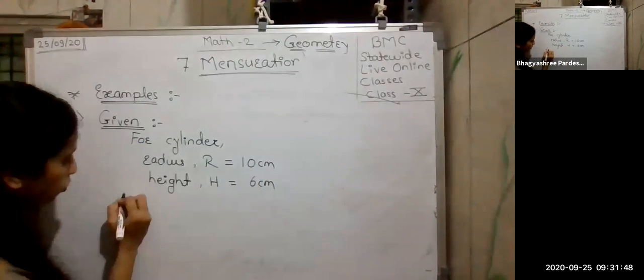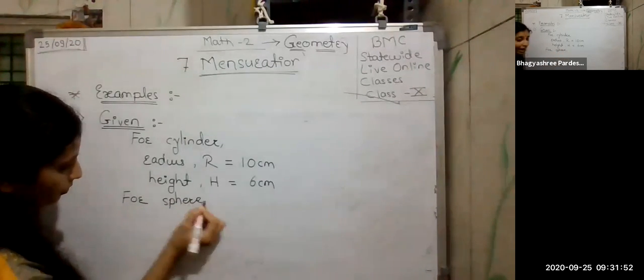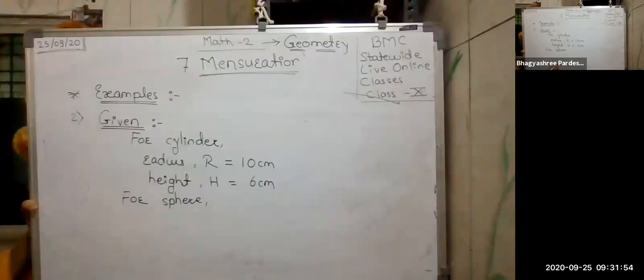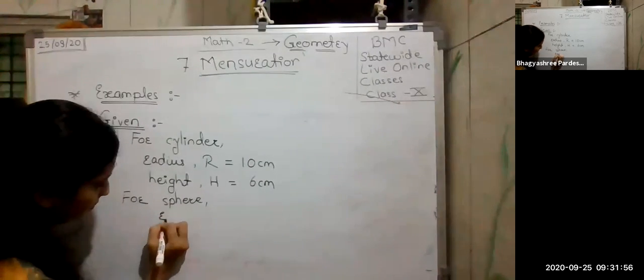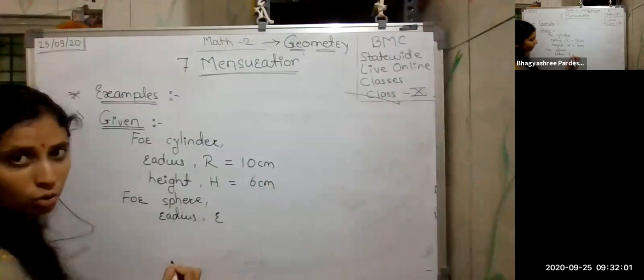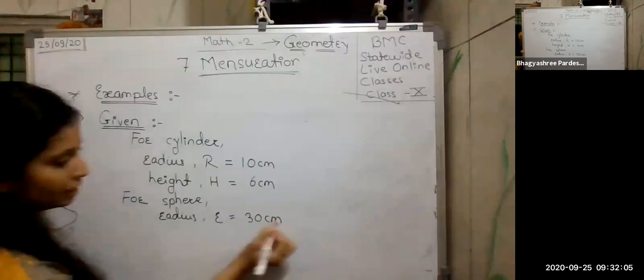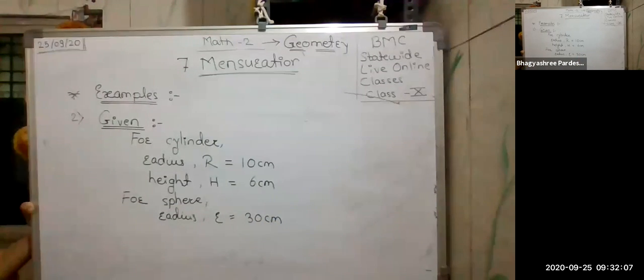Next, for the sphere, what is given? Only the radius is given. I am considering this as small r, so the radius is 30 centimeters. So these are the given things to us.